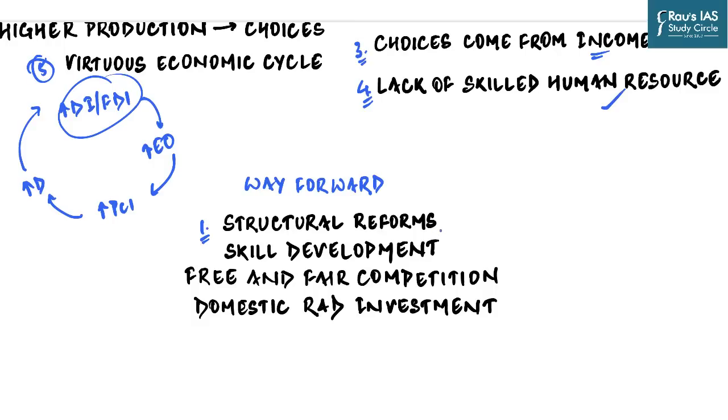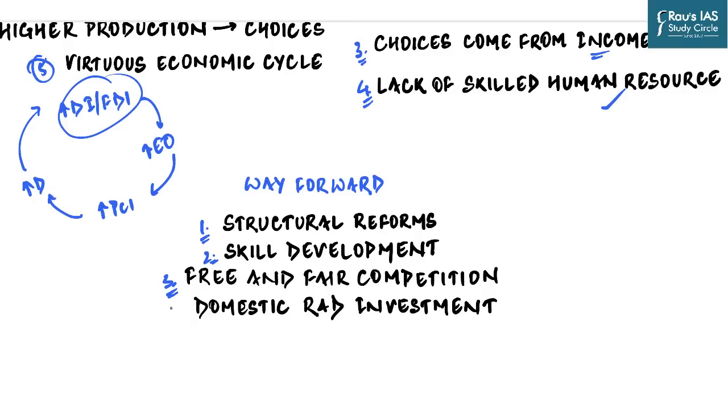Then, apart from this, we have to also focus on providing enhanced skill sets to our young workforce and reap the demographic dividend. And that should be priority number 2. Priority number 3 should be to enable free and fair competition between foreign and domestic companies. We should not create a platform where the foreign firms, the firms which are investing from outside or doing business in our country, feel cheated, feel discriminated against.